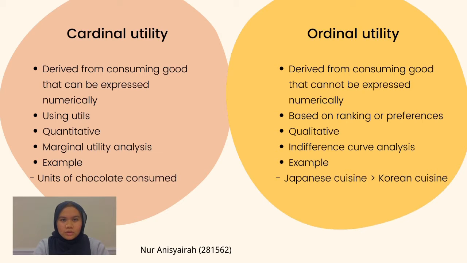This theory is based on indifference curve analysis, and for instance, a consumer decides to have a Japanese cuisine for breakfast rather than Korean cuisine because having a Japanese breakfast will give him better utility. There are no values or numerical data that can show why he prefers Japanese more than Korean. Thus, ordinal utility is not as convenient as cardinal utility because there is no need for an actual measure of satisfaction.